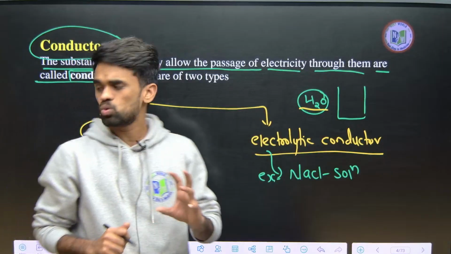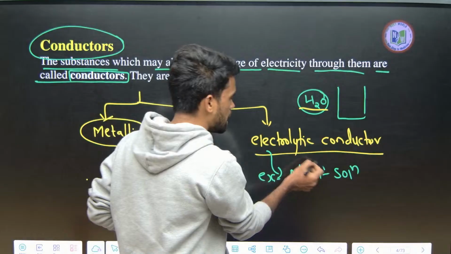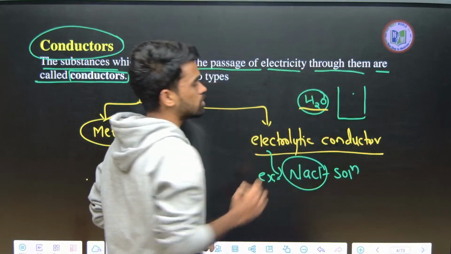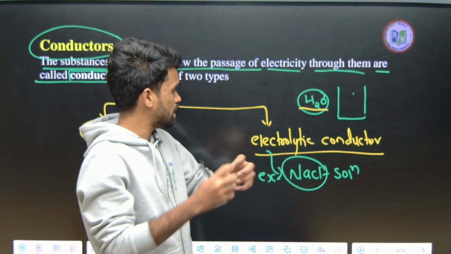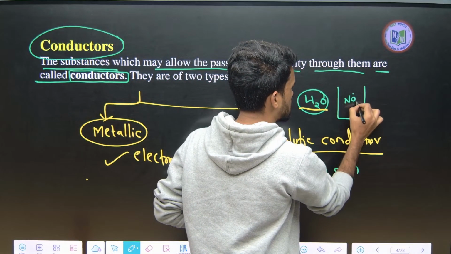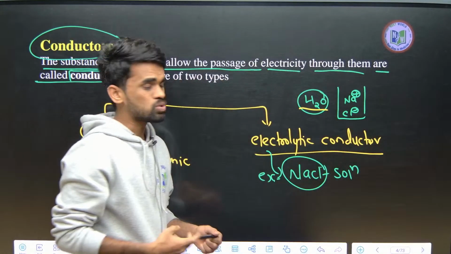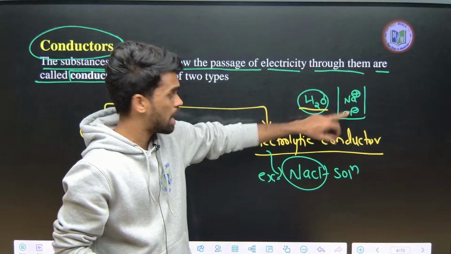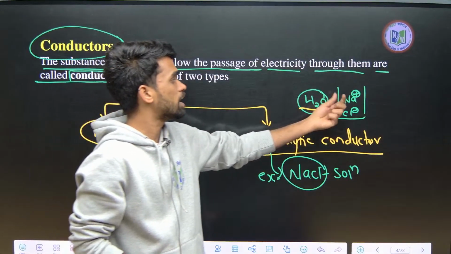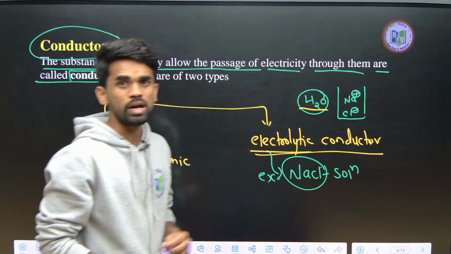Therefore pure water is considered to be a bad conductor. But when you add NaCl salt to this water, Na+ and Cl- ions are formed. So now the chloride ion and sodium ion are responsible for the conduction. Cations and anions are formed, and those free ions are responsible for the conductivity of these electrolytic conductors.